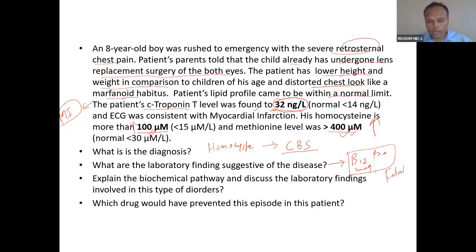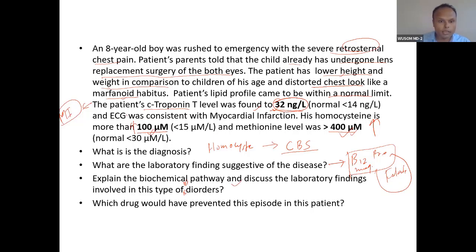Folate comes under the B12 profile only. I have already given you what the B12 profile is. So you can go for that B12 profile. Explain the biochemical pathway and discuss the laboratory findings involved in these other disorders. Those other disorders are because of vitamin B12 and folate.